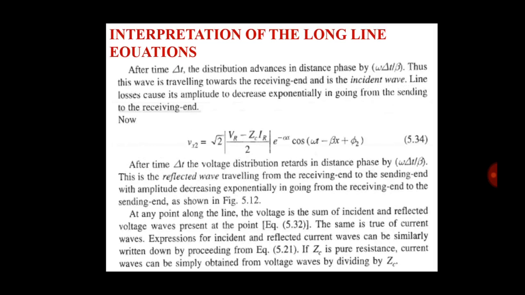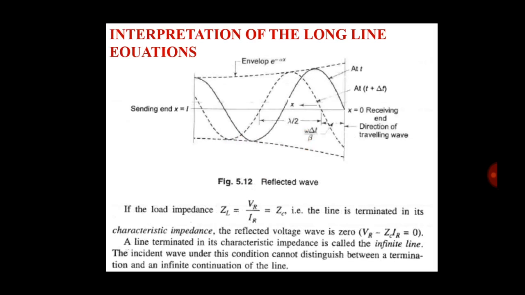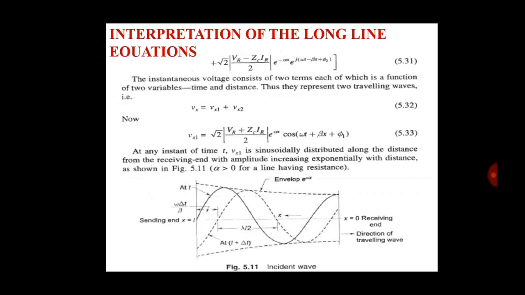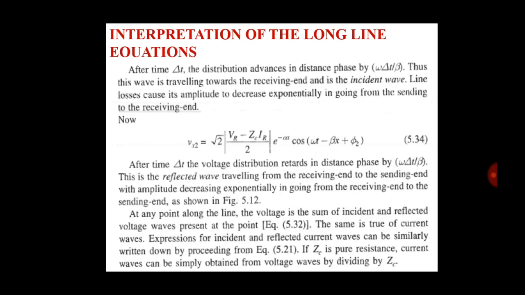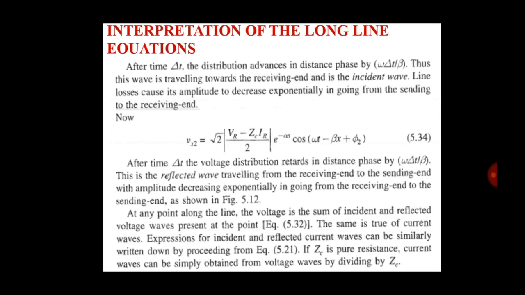Now Vx2 is the second term from equation 5.31. After time delta t, the voltage distribution retards in distance phase by omega delta t divided by beta.